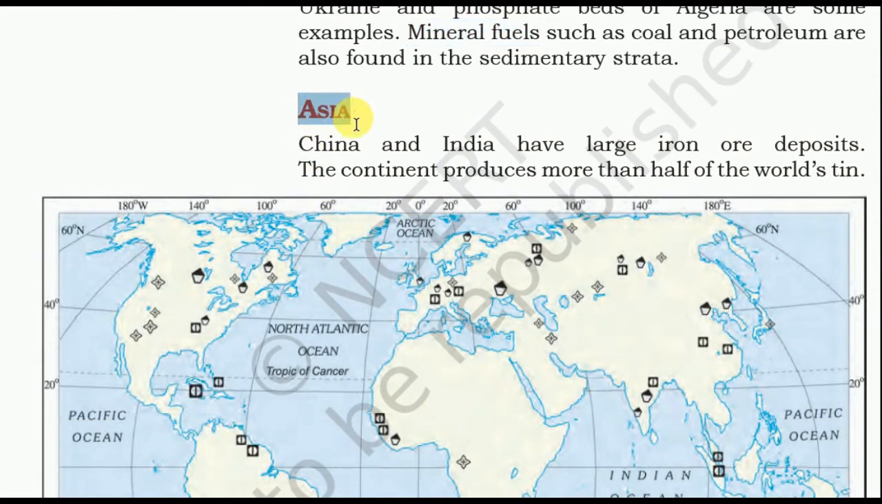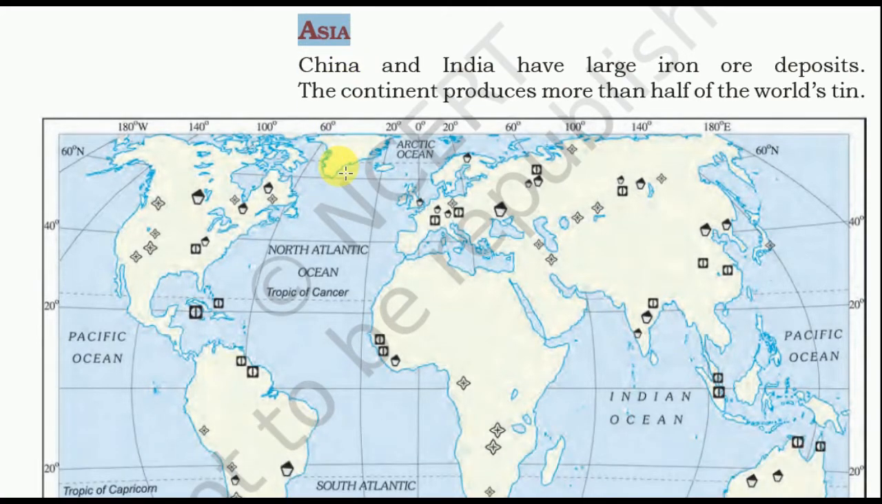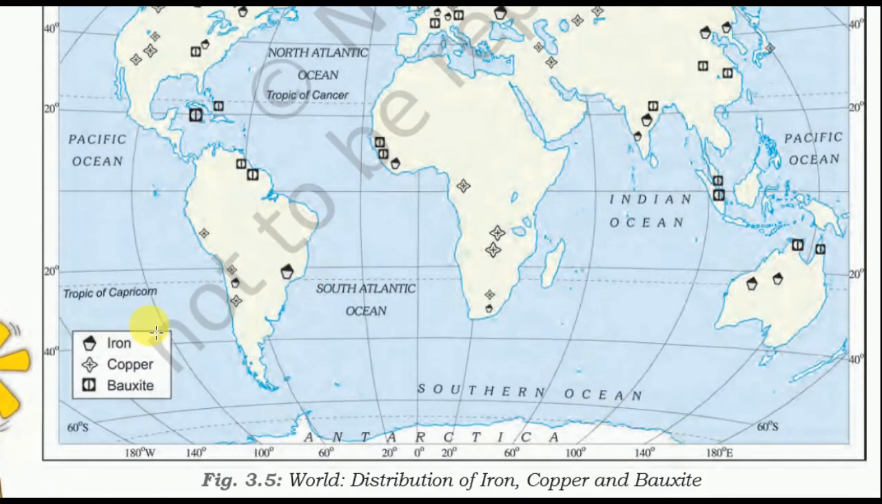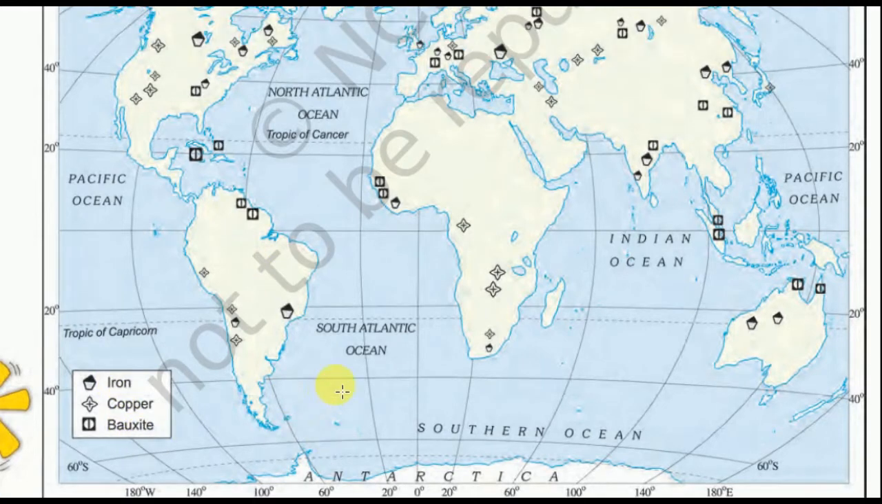Asia. China and India have large iron ore deposits. The continent produces more than half of the world's tin. So this is the mark for iron, copper and bauxite. In India, this is the Chota Nagpur Plateau and this is the Deccan Plateau.